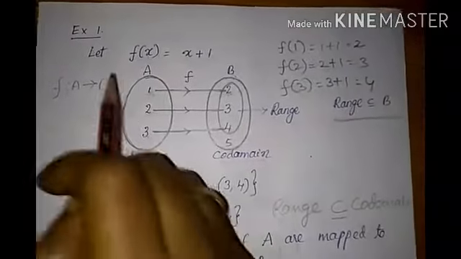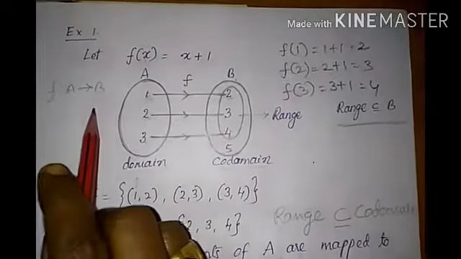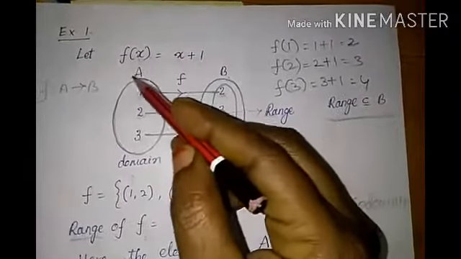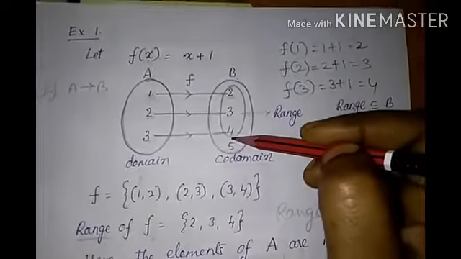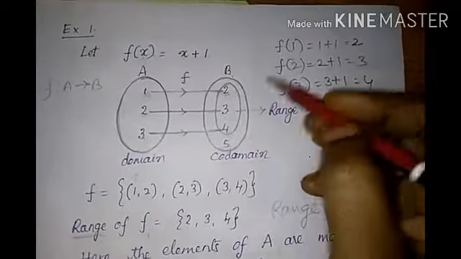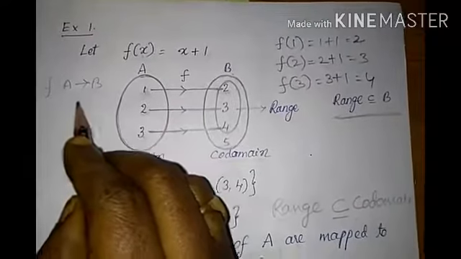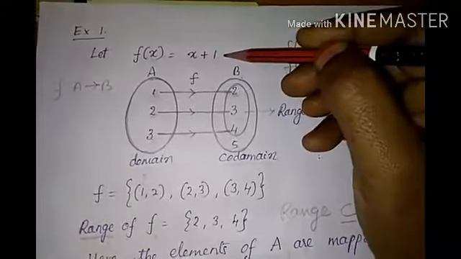Example. Let f of x equal x plus 1. f from A to B is a function, where A contains 1, 2, 3 and B contains 2, 3, 4, 5. Let us verify whether the function f from A to B is one-one or not. Given f of x equal to x plus 1.